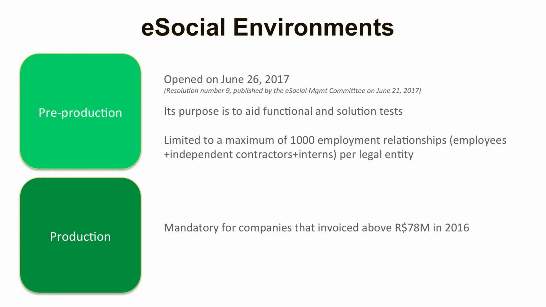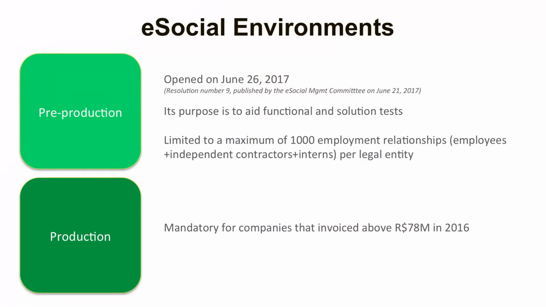eSocial defines 2 major environments. The eSocial pre-production environment was made available on June 26, 2017. This environment is going to be used by the companies to validate their systems as well as their processes. However, the eSocial pre-production environment presents some restrictions. Only legal entities, companies who have up to 1,000 employment relationships can send to this environment. That means a total of employees, independent contractors, directors, interns. If you have up to 1,000 employment relationships, you can send to that environment.